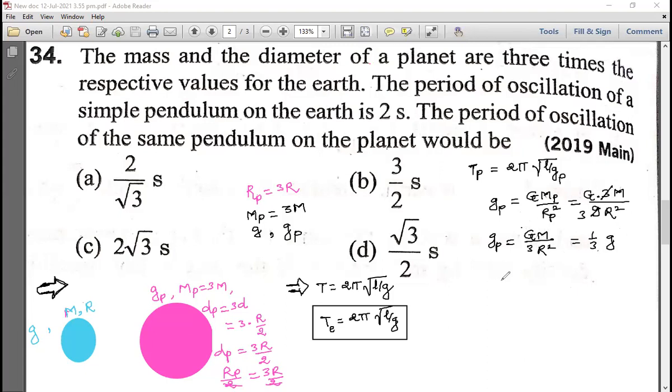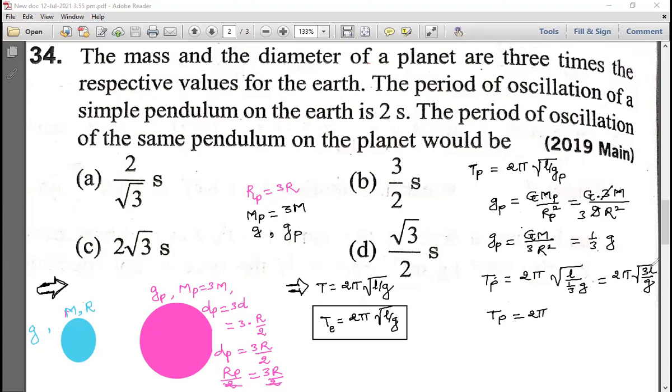That's why g. Okay, so can I write now Tp is equal to 2 pi under root L by 1 by 3g. So this 3 is going up. So 2 pi under root 3L by g. Understanding? Please tell me. Yes or no? Sir, 3L by g.